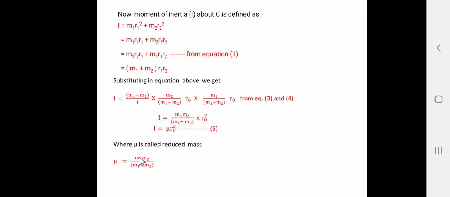If we consider the molecule carbon monoxide, we know that the atomic weight of carbon is 12. So, instead of m1 here we can write 12. Then oxygen, its atomic weight or mass is 16. So, we can write 12 into 16 divided by 12 plus 16 for carbon monoxide. Instead of carbon monoxide, if we consider HCl, the atomic weight of hydrogen is 1 and chlorine is 35.5. So, 1 into 35.5 divided by 1 plus 35.5. In this way we can find out the reduced mass for a diatomic molecule.